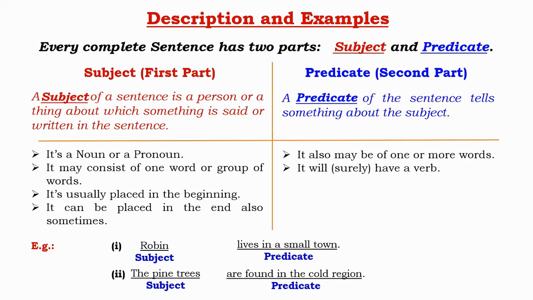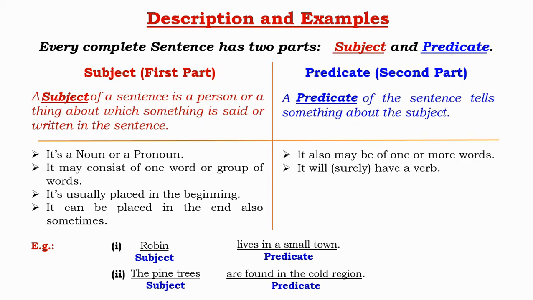It may consist of one word or group of words. It is usually placed in the beginning. Sometimes it can be placed in the end of a sentence also. This means that we can identify a subject by asking a WH question, that is who or what question.